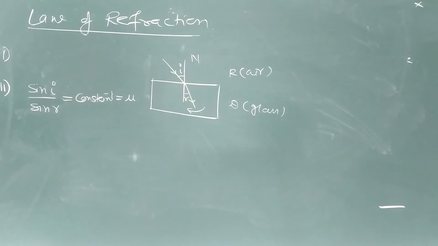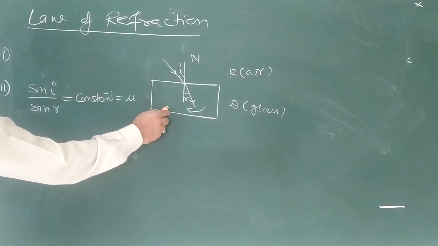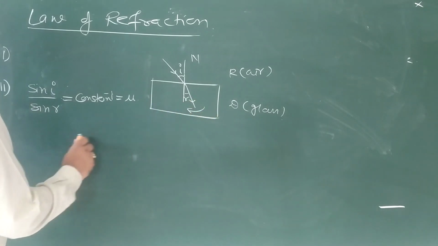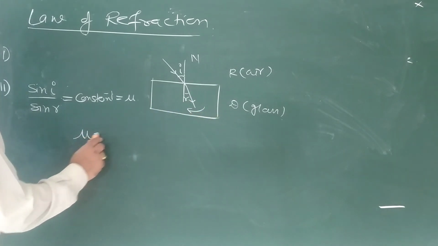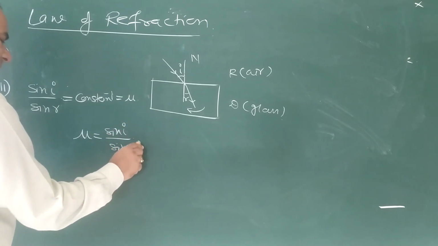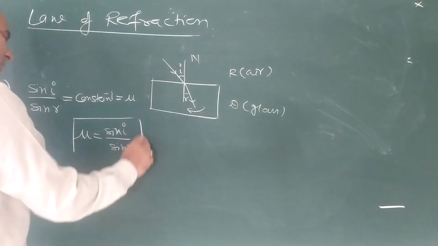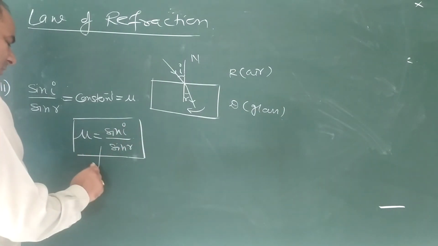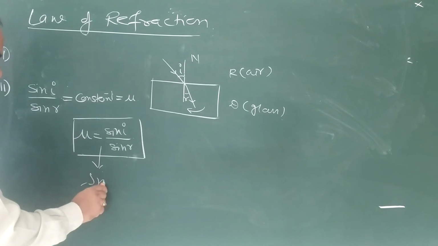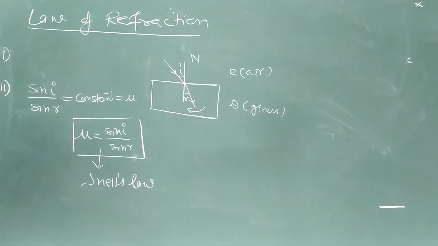There is another definition of refractive index, that refractive index of the material, this is your denser medium, the glass, the refractive index of the medium is equal to the ratio of sine of incident angle to sine of angle of refraction. So this is your refractive index, and this is also known as Snell's law. That refractive index is equal to sine I upon sine R is also known as Snell's law.